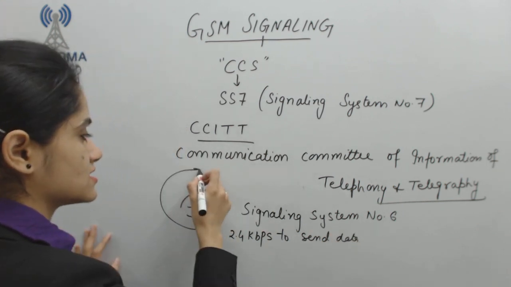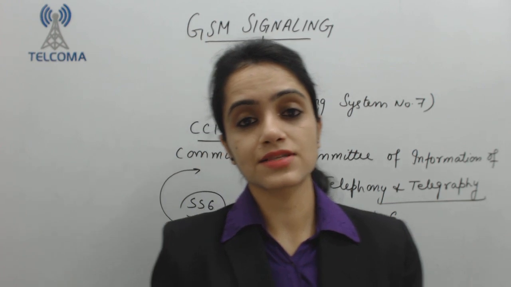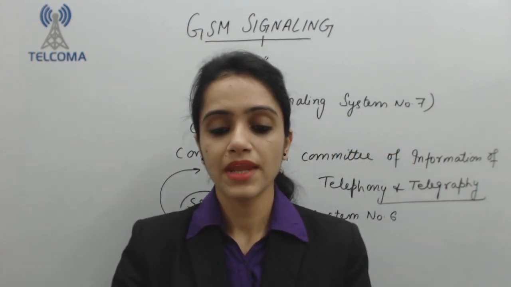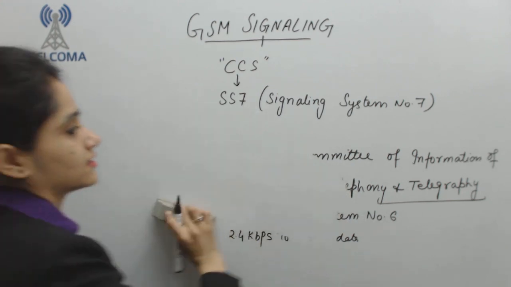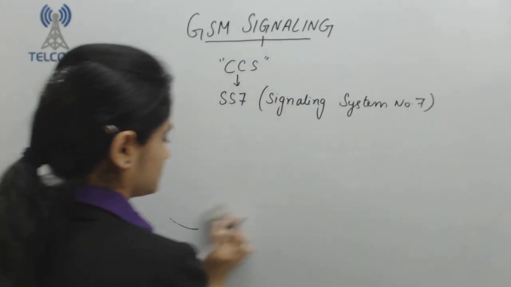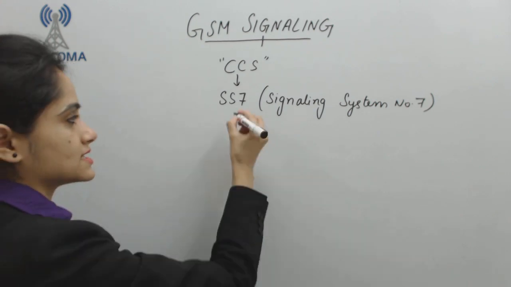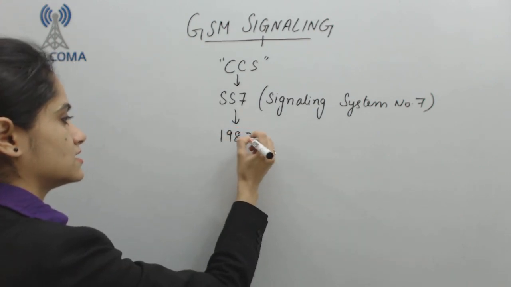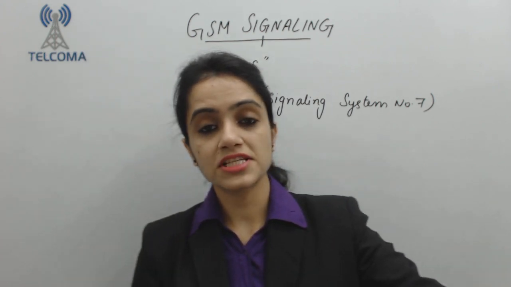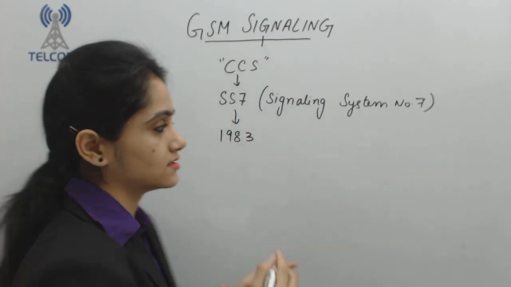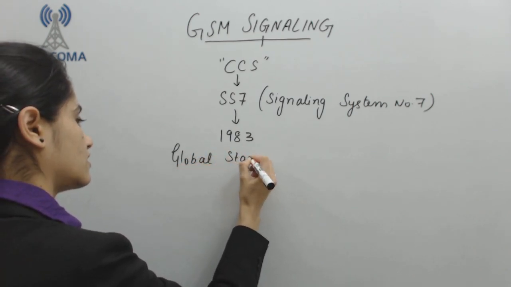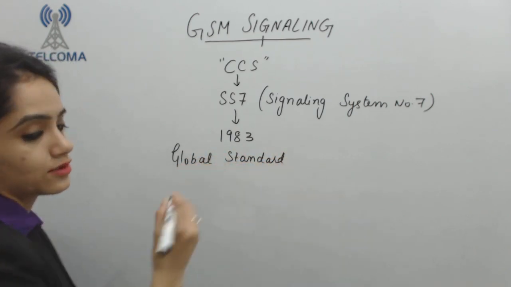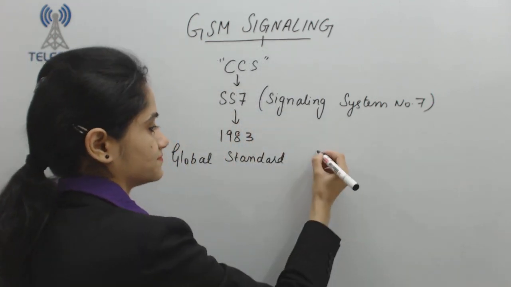As an advancement to SS6, we require SS7 in a system, and SS7 was developed in the year 1983, which is now a global standard for call setup, routing and database access.